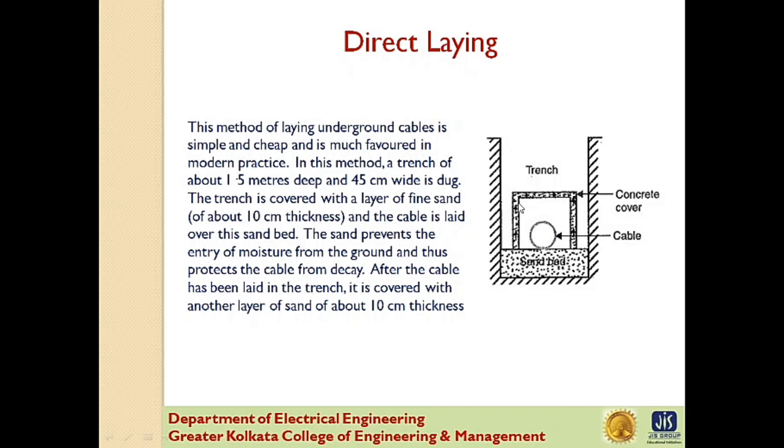Then the trench is covered with bricks and other materials in order to protect the cable from mechanical injury. Now, when more than one cable is to be laid in the same trench, a horizontal or vertical interaxial spacing of at least 30 centimeters is provided in order to reduce the effect of mutual heating and also to ensure that a fault occurring on one cable does not damage the adjacent cables.